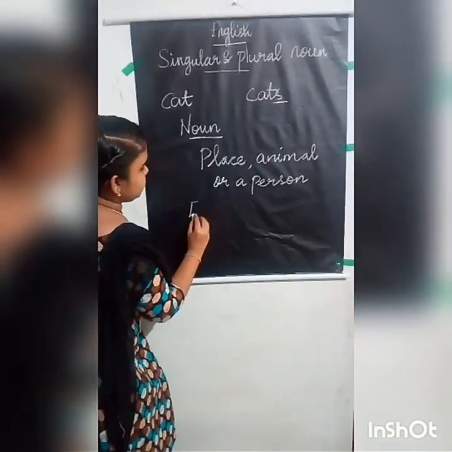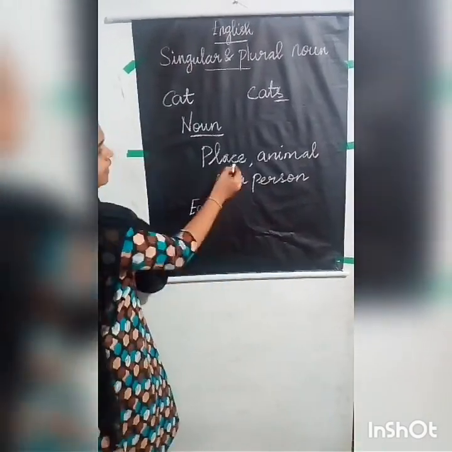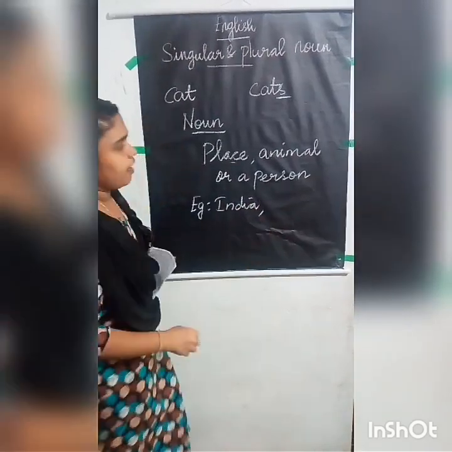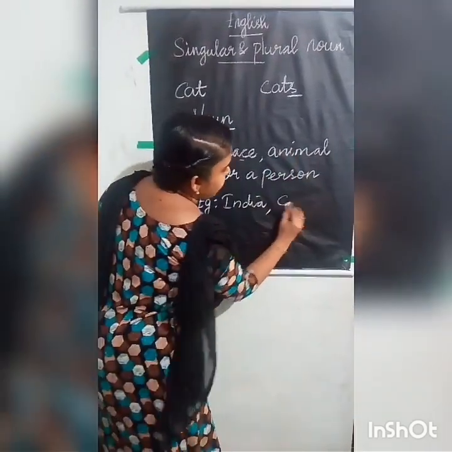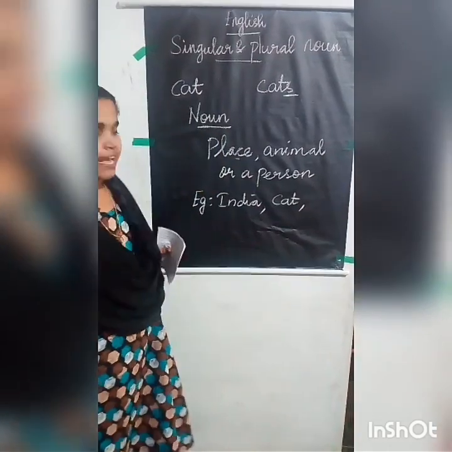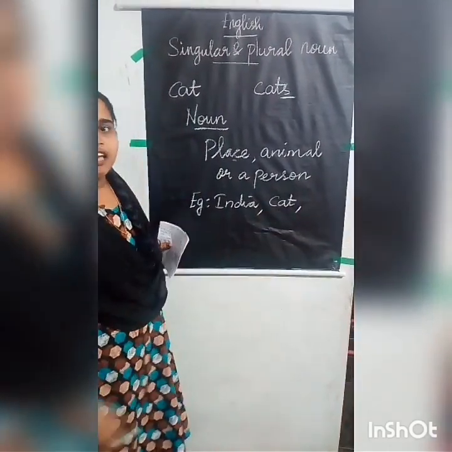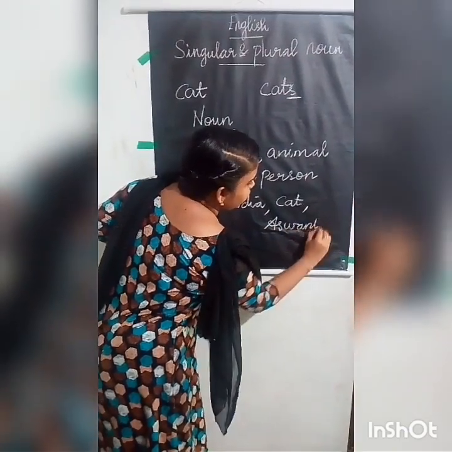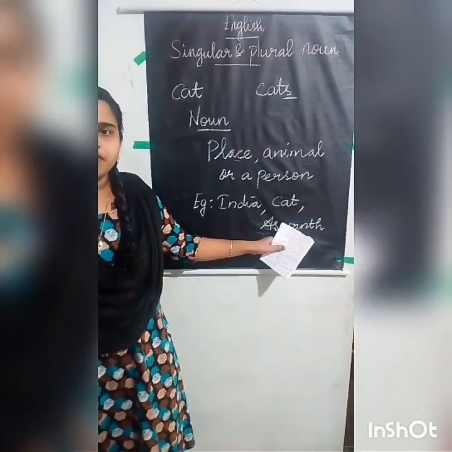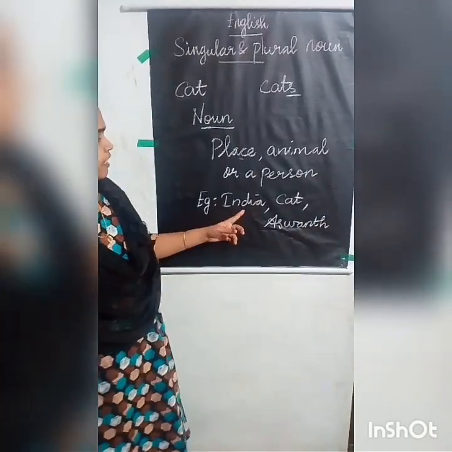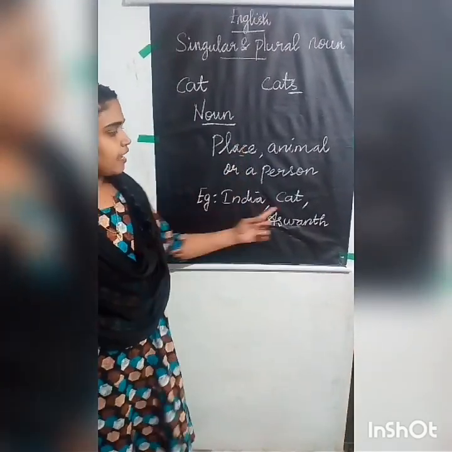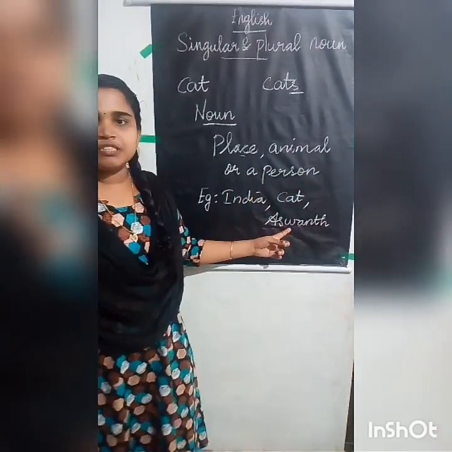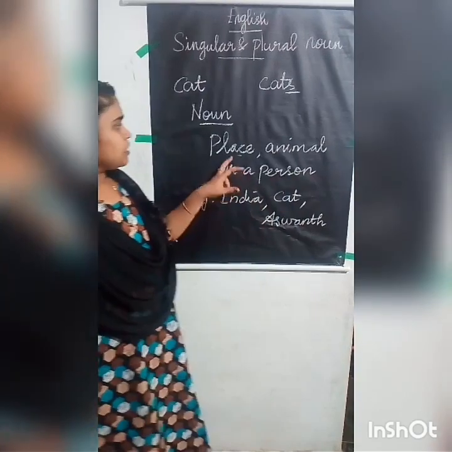So give me some examples. For a place you can say India. And for animal you can say cat. And for a person you can say, if you are Ashwant, you can write here Ashwant. So this Ashwant is a noun here because it is a name of a person. So India is a name of a place, cat is the name of an animal, and Ashwant is the name of a person. So this is the noun.